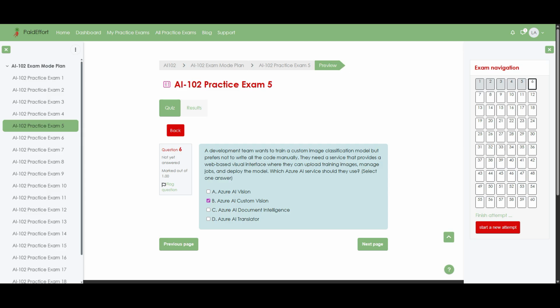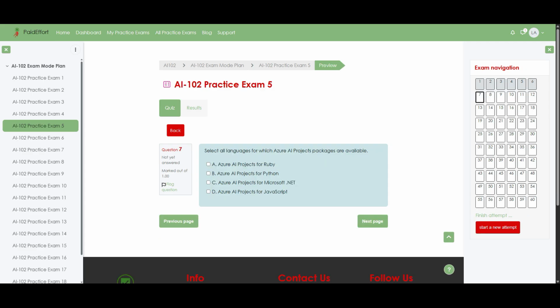Azure AI Document Intelligence is focused on extracting structured fields from documents like invoices, which does not help with classifying pictures of objects or scenes. Azure AI Translator simply converts text between languages and has nothing to do with training vision models. Therefore, the only service that matches the need for a visual interface to train and deploy a custom image classification model is Azure AI Custom Vision.